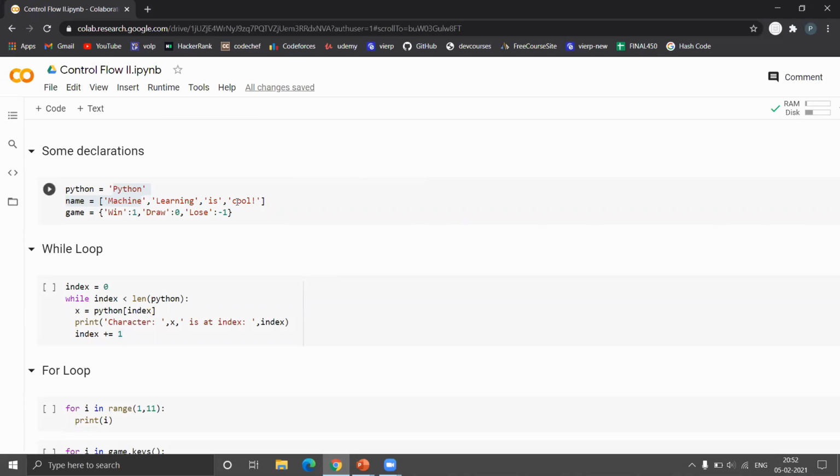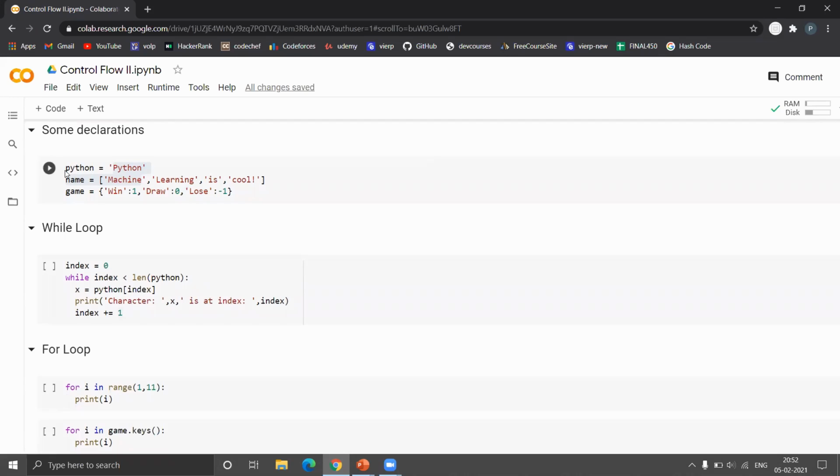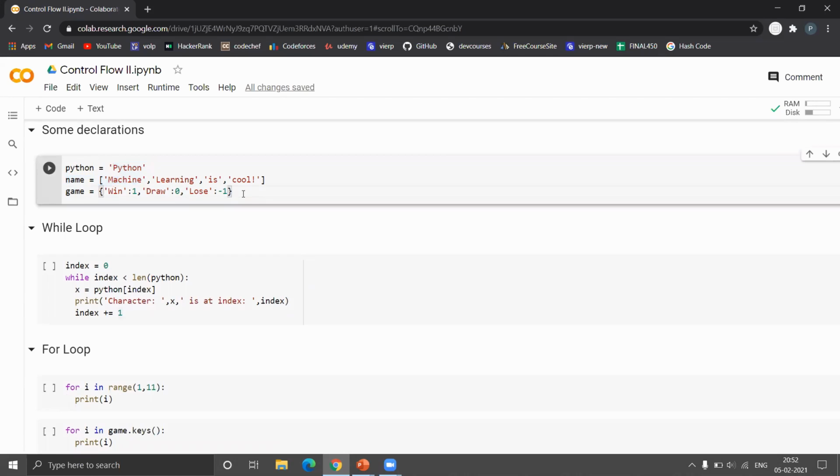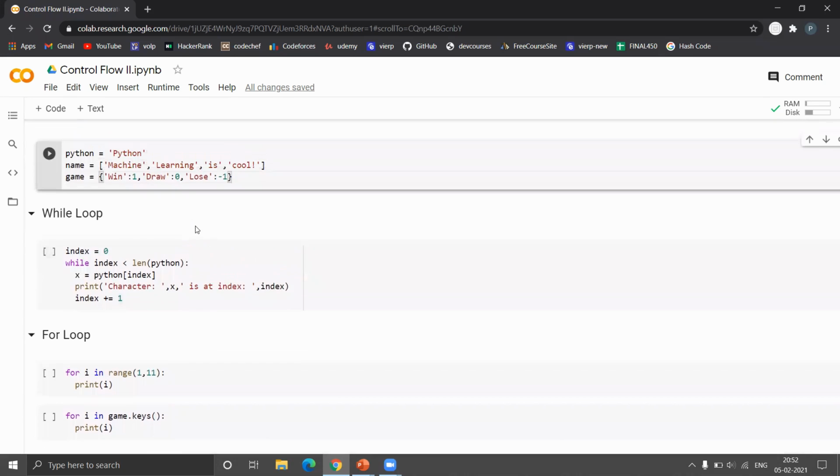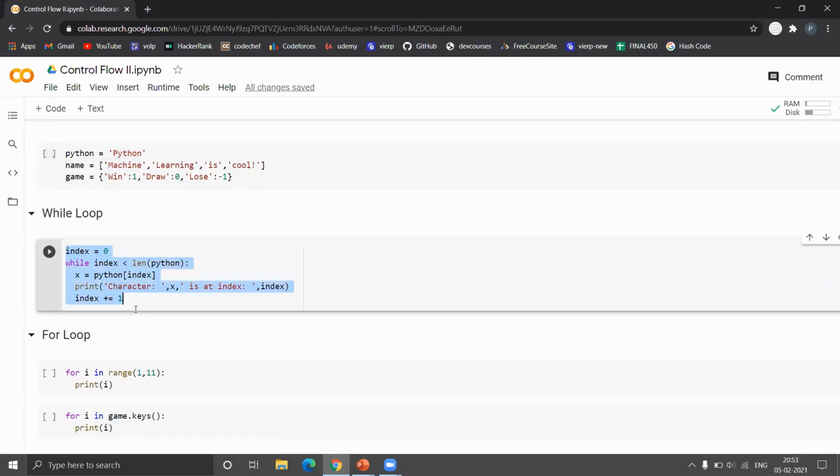Okay, so I've done just some initial declarations so as to keep it handy. Imagine we are given a string, Python, and we want to print each and every character of that string and the corresponding index at which the character is present. So there is a small code written over here.